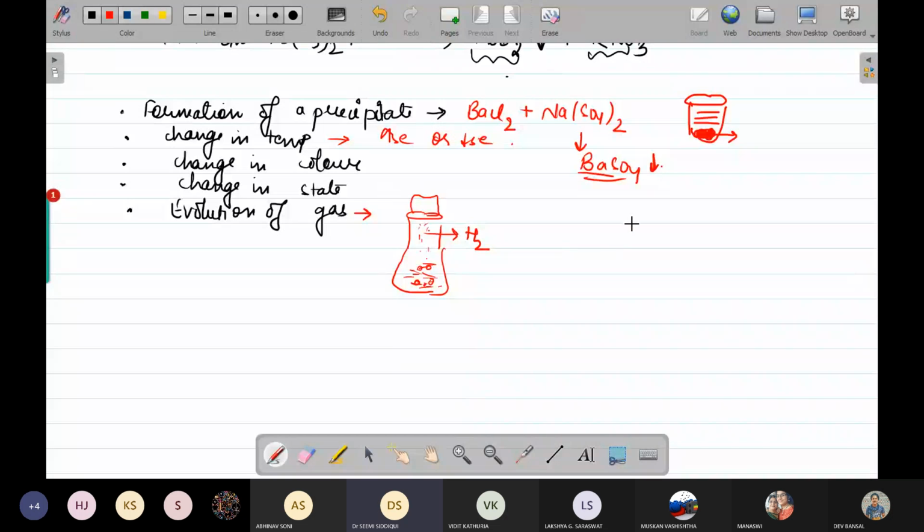For example, you have taken one beaker. In it you have kept water and calcium oxide. Now when you touch the beaker, what is going to happen? You will feel that it is hot. So this type of reaction is what? It is an exothermic reaction.